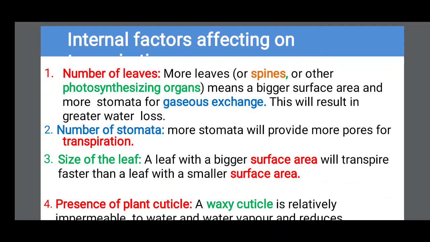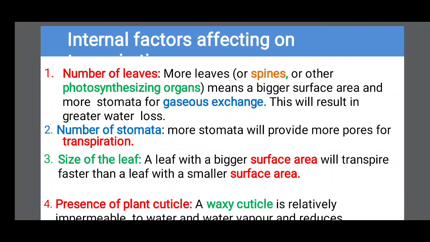So, internal factors affecting transpiration. Number of leaves: more leaves means a bigger surface area, and more stomata for gas exchange, which will result in greater loss. So more leaves, more stomata. More stomata means more transpiration. More transpiration means more water loss. So the transpiration rate depends on the number of leaves, leaf size, and number of stomata.